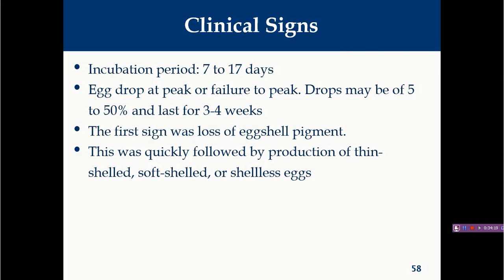Generally, the first sign in this infection is that the egg shell pigment color will change. The egg shell color or pigment will be slightly decreased, so ultimately there will be a change in the egg shell color. And slowly, when the pouch shell glands are affected, you will find either thin-shelled, soft-shelled or shell-less eggs.